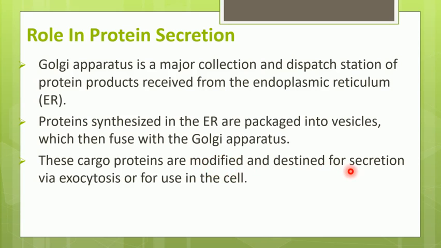That process is called secretion, and it takes place by the process of exocytosis. So these proteins are packaged into vesicles again, and they are carried to the remaining cells in the body.